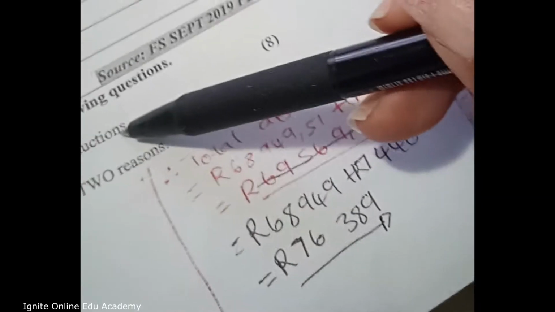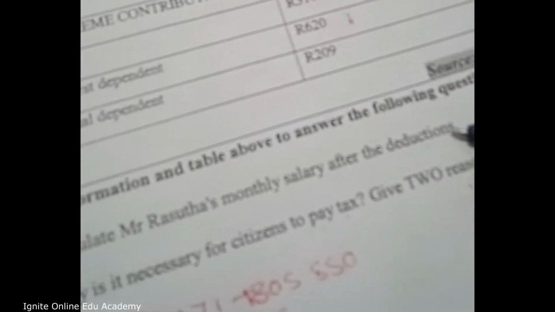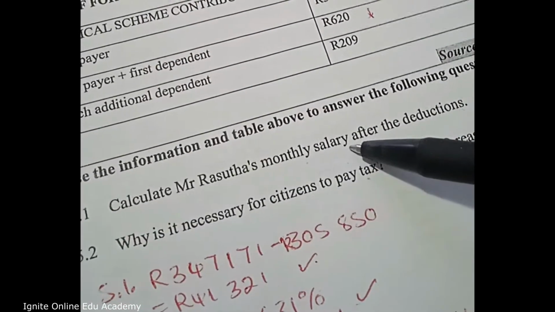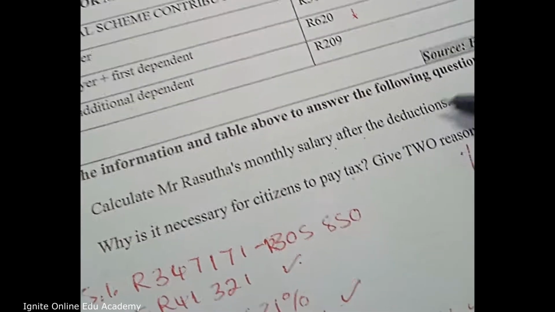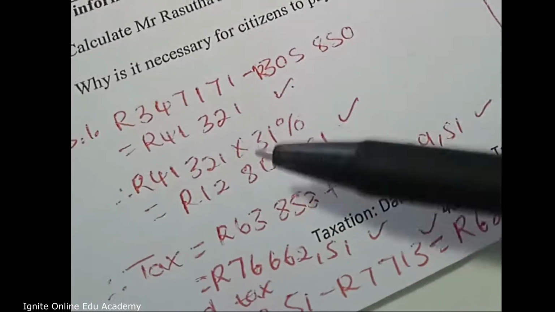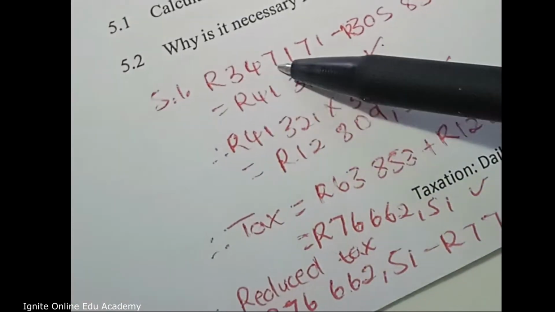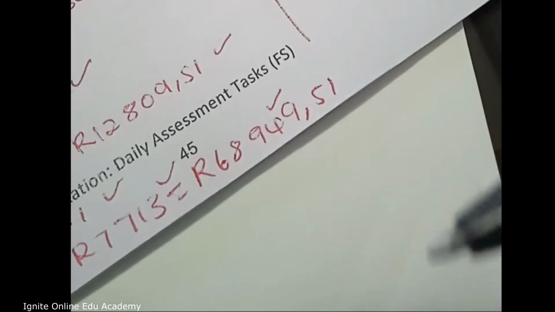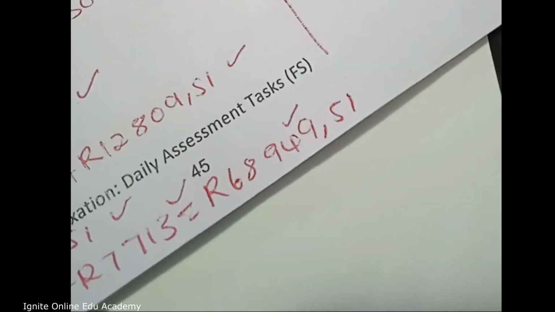And we have to answer the part that says calculate Mr. Rasuta's monthly salary after the deduction. So we're going to take his total deduction and this salary he gets in a year. We need to subtract this from that so that we can know what's his salary after deduction.